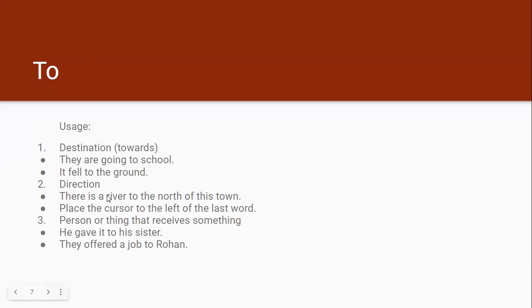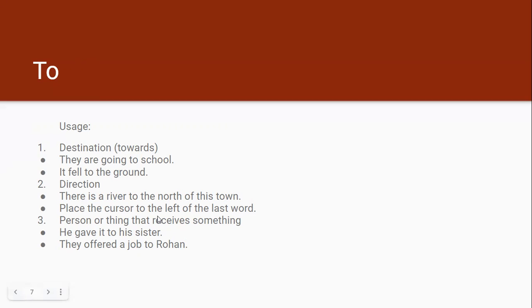Then it shows direction. There is a river to the north of this town. So it tells us about the direction. Place the cursor to the left of the last word. So what is the direction? To the left of the last word. The cursor is to be placed to the left of the last word.